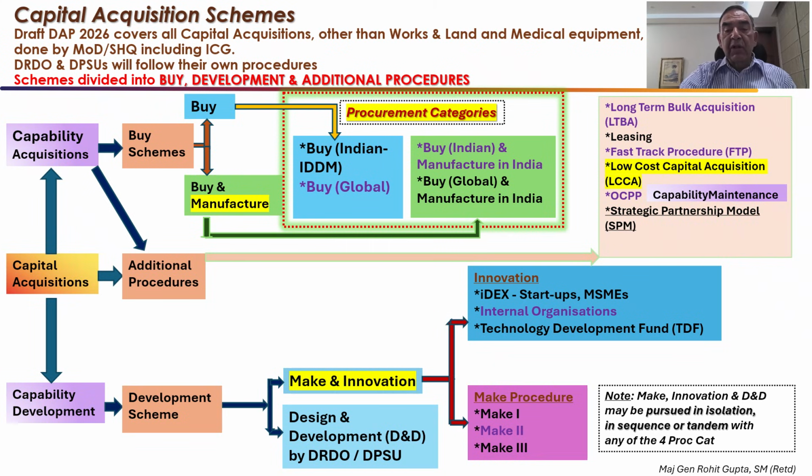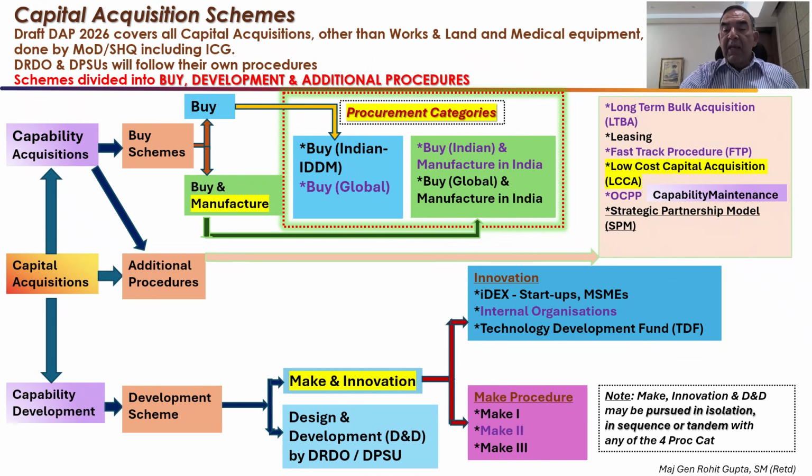You also have the additional procedures. The additional procedures are long-term bulk acquisition, which was in DAP 2020. The leasing, in which the DAMP category has been introduced. The fast-track procedure, which has been exceedingly successful in the preceding years. And you have the new chapter of the low-cost capital acquisition inserted in, a very exciting chapter. The other capital procurement procedures, which was there in DAP 2020 also, I look at it as capability maintenance, and you have the strategic partnership model now put into the additional procedures. I would like to see it given a greater amount of importance as a separate category under the buy.